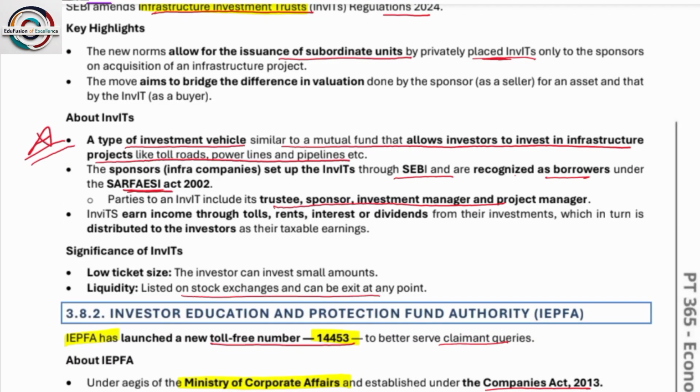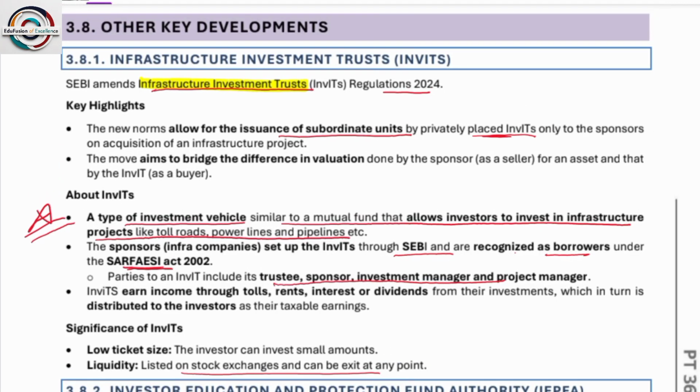It is a type of investment vehicle similar to a mutual fund that allows investors to invest in infrastructure projects like toll roads, power lines, and pipelines. So, with the help of an InvIT, just as you invest in a mutual fund, you can invest in projects in physical form, like a road under construction or a toll plaza. So in this situation you can invest in the projects.